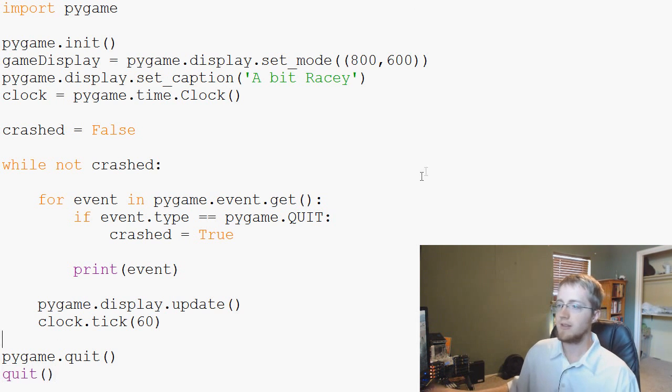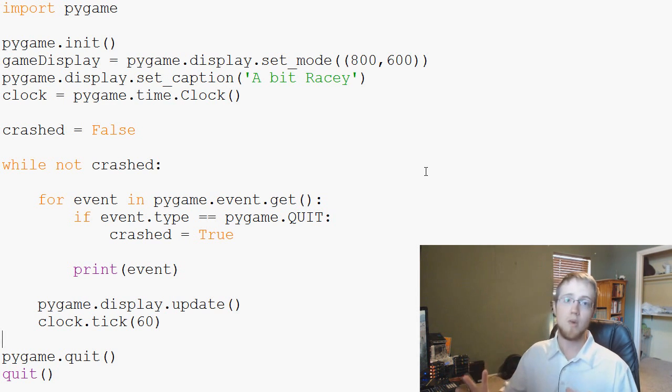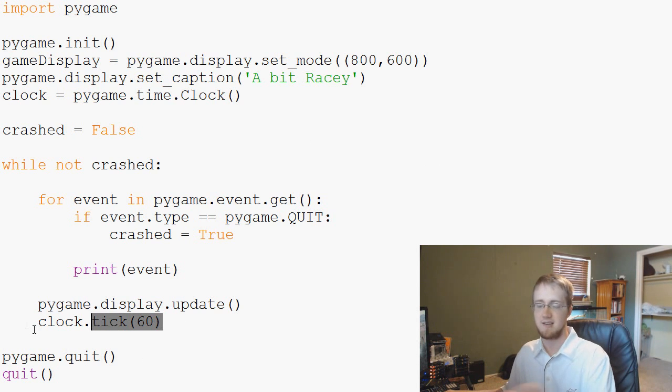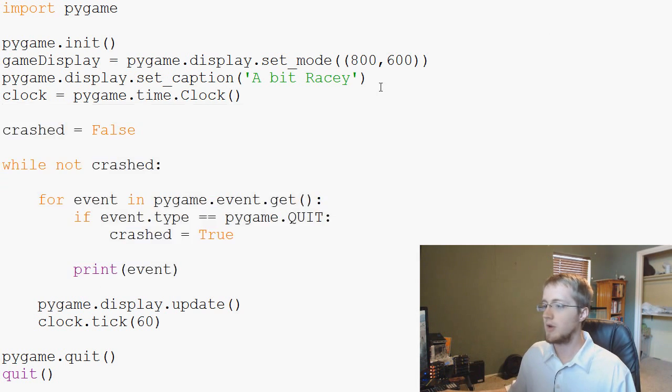Anyway, that's your quick intro to PyGame. We just made a window and all that. Got a long way to go, a lot of stuff to explain. PyGame is such an in-depth module. It can get confusing really fast, especially like I still don't quite understand why you would call it clock.tick 60. I guess it's how many ticks you want to happen per second. I don't know. Anyway, there's a lot of other functionalities with PyGame and just making games in general that can be confusing, but we'll get through it.